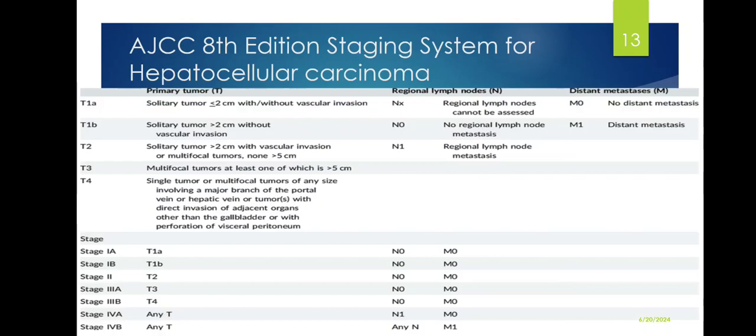When we look at the stages, stage 1A is T1A, N0, M0. Stage 1B is T1B, N0, M0. Stage 2 is T2, N0, M0. Stage 3A is T3, N0, M0. Stage 3B is T4, N0, M0. Then stage 4A is any T with N1 and M0. Then stage 4B is any T, any N, with M1.